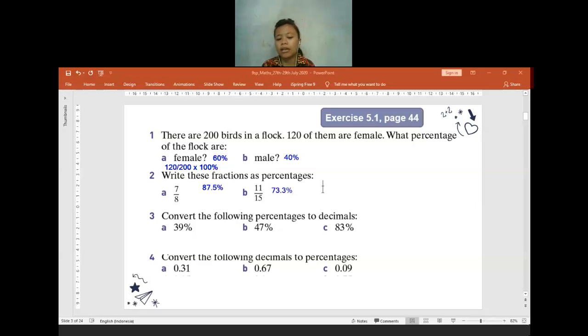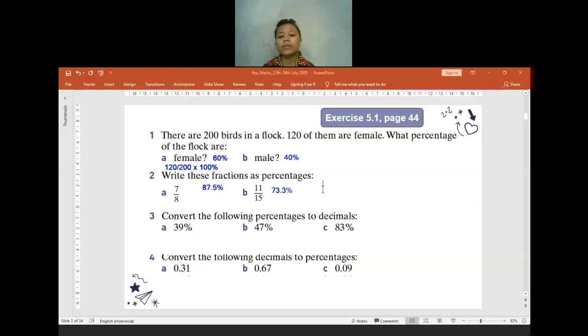So just do 11 per 15 and multiply it by 100. You can ask your calculator to do it. Please keep it to one decimal place when it is a decimal. Usually percentages are made correct to one decimal place. Okay. If you have no confusion, I will move to question 3.